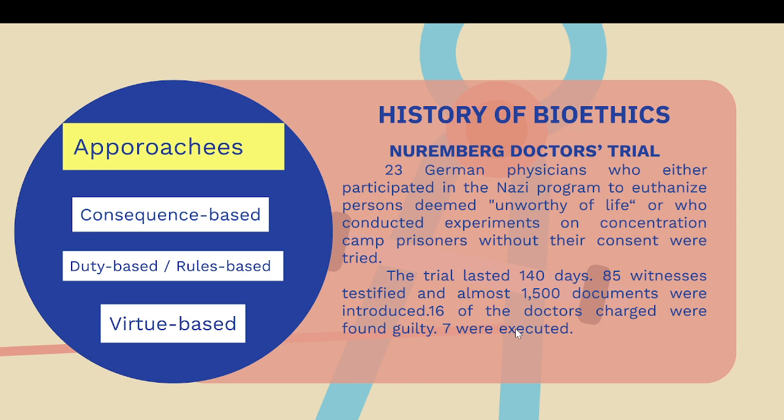Some got life imprisonment, and it went on for a very long time. Based on this, for the first time, this principle of bioethics came into existence, and the Nuremberg Code was also developed. And there are certain approaches for bioethics. One is consequence based.